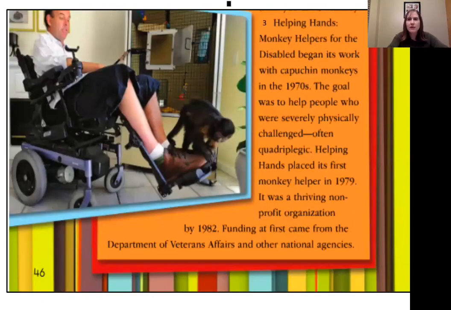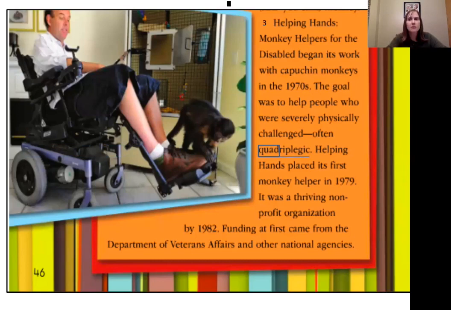This is paragraph 3. You're going to read paragraph 3 on your own, except there is one word that I want us to look at before you start reading. It might be a little bit of a challenge for you. The word is quadriplegic. Quadriplegic has the root quad, and it's related to the word paralysis that we read about in paragraph 1. Paralysis means a part of your body doesn't move or work. Quadriplegic means 4 parts of your body don't move or work.